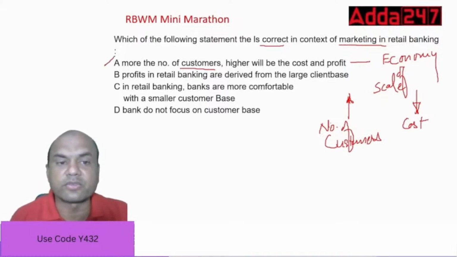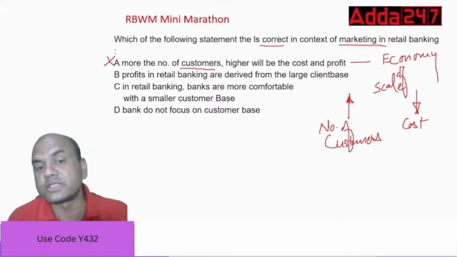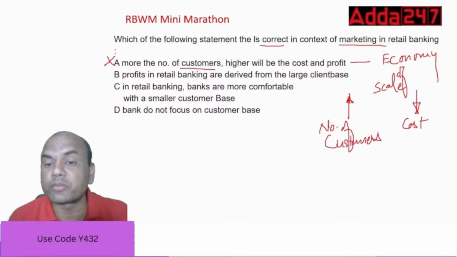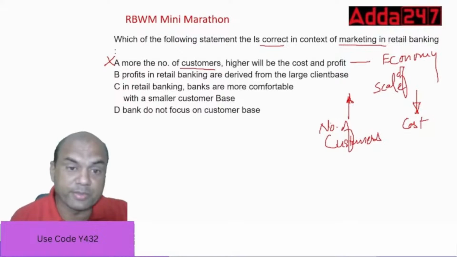Next one, I want an answer from your side also. Profits in retail banking are derived from a large client base. Is it true? We want the correct one. Profits from retail banking are derived from the large client base. This seems to be true, isn't it?